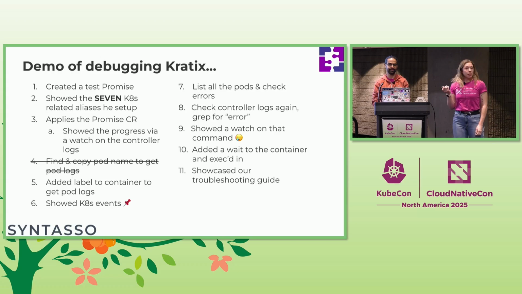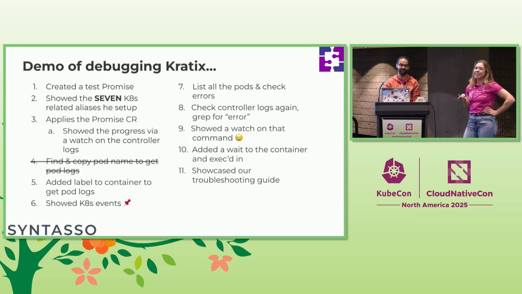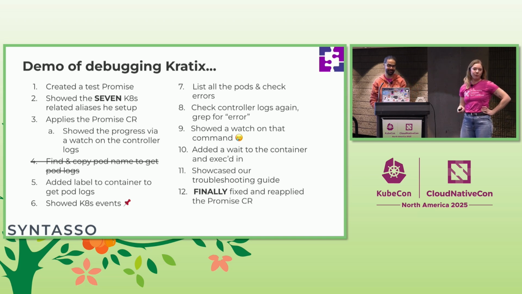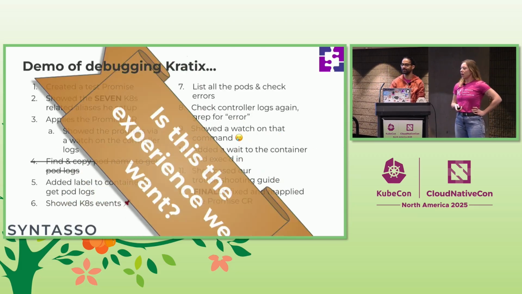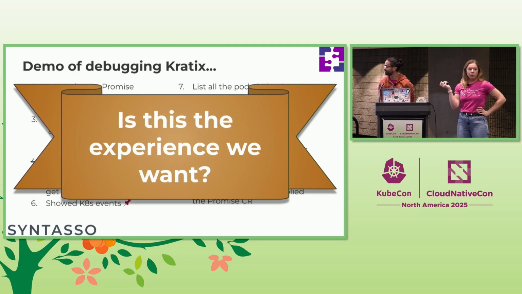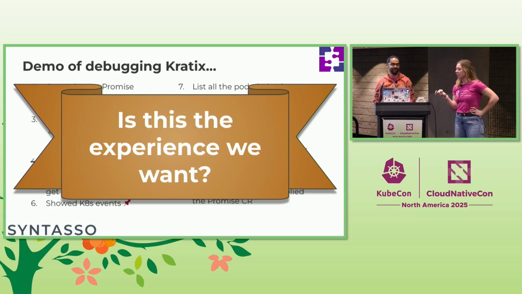And this was the most embarrassing one for me, because he showcased our troubleshooting guide, where we had written up, this is what you should do when trying to debug our product. And I was like, oh dear, okay, I need to get my act together as product manager here and make our lives for our customers a little bit easier. Because on the 12th step, he had finally fixed the promise, reapplied that CR, and showed it all working again. And I thought, is this the experience we want for our customers? Is this really what we want when someone's trying to fix a problem with our K8s controller?